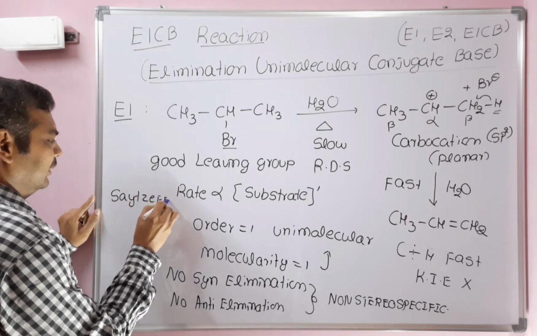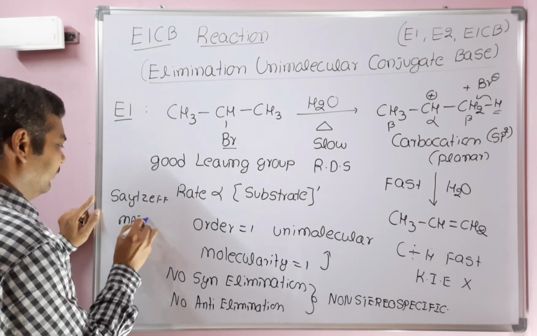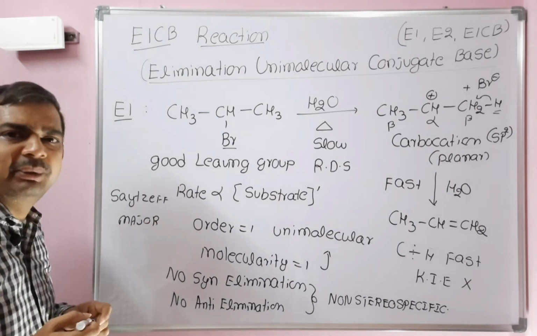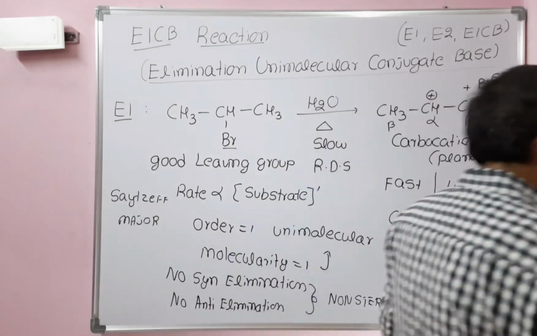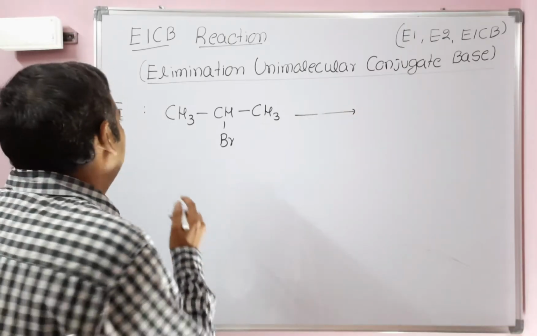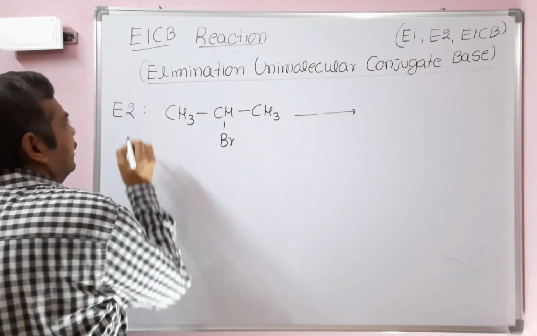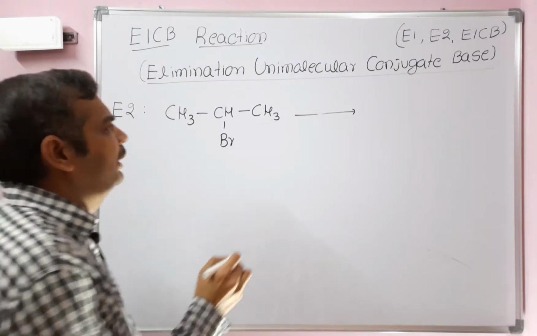Saytzeff product is a major product. So these are the important points in E1 elimination reaction. Now let's see what is E2 elimination reaction. Whereas in E2 elimination reaction, take the same example, 2-bromopropane.